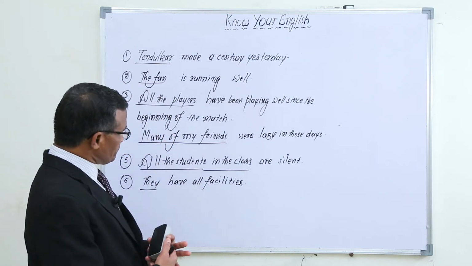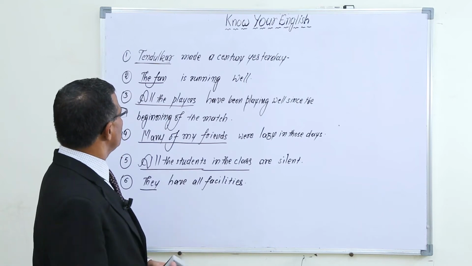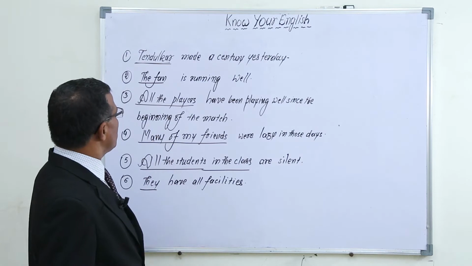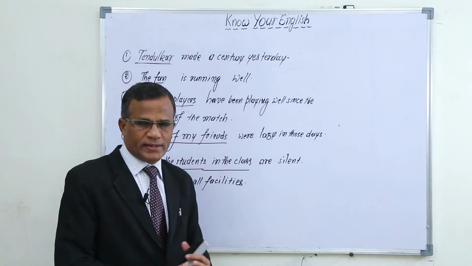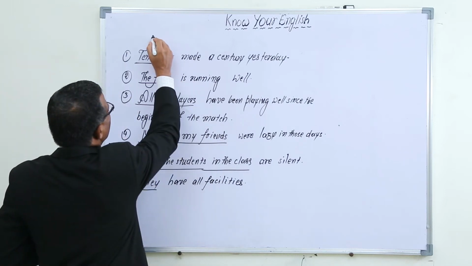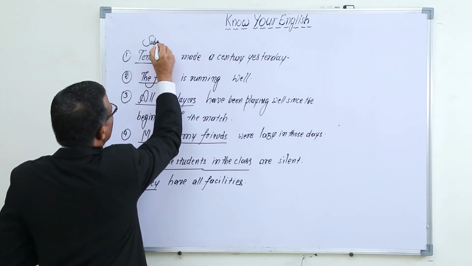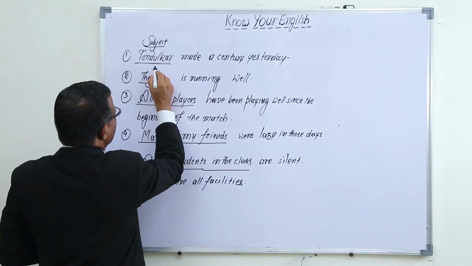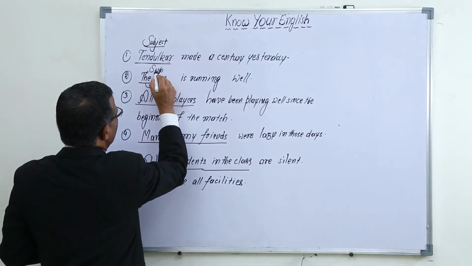Okay, here, if you observe, these beginning word or words according to grammar is called subject. So these are called subjects or subject. And in the same way this one is subject.